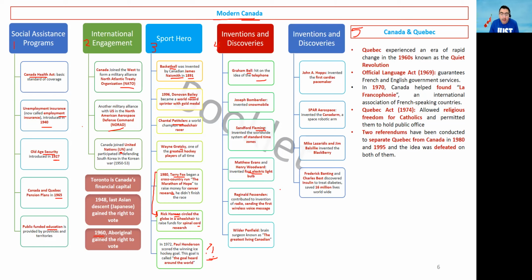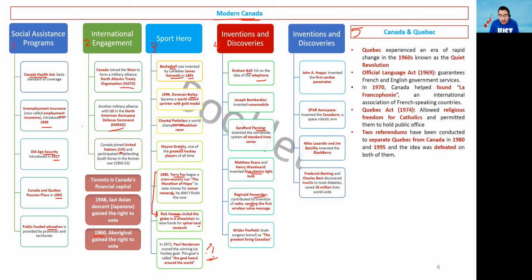Okay. The next person will be Fessenden, Reginald Fessenden, and he contributed to the invention of the radio, sending the first wireless voice message. And just remember, Fessenden is a German-sounding name, but he is a Canadian person. So from the "send" in Fessenden and the "send" in sending, you just remember he is the person who is responsible for sending the first wireless voice message, and he contributed to the invention of radio signals. Okay.